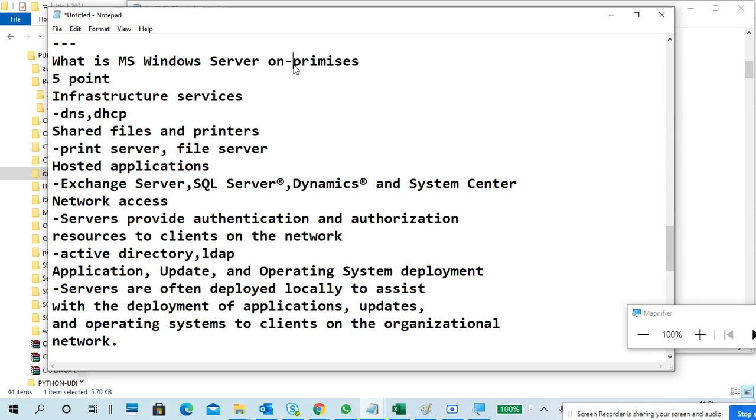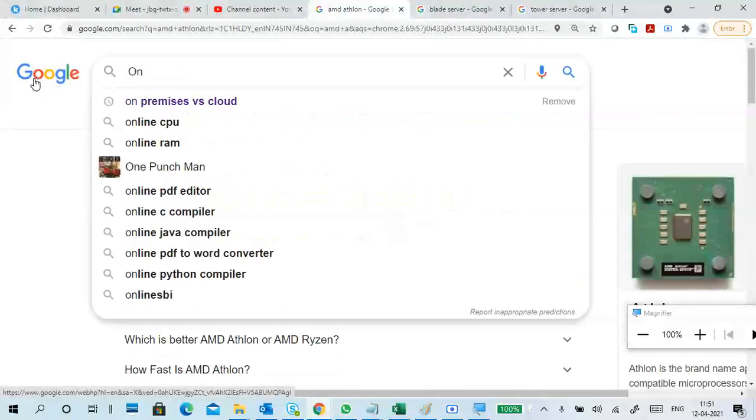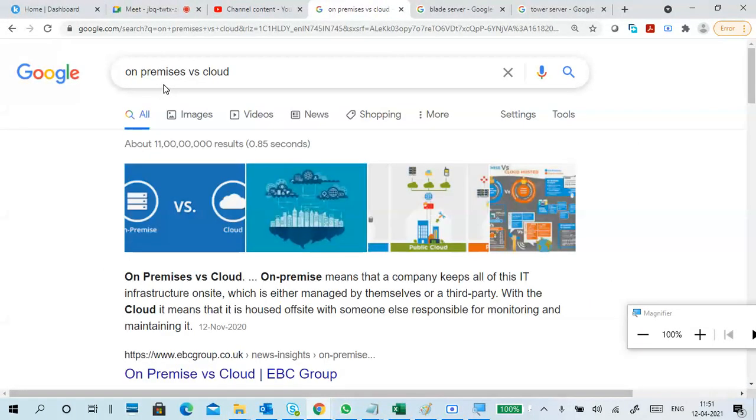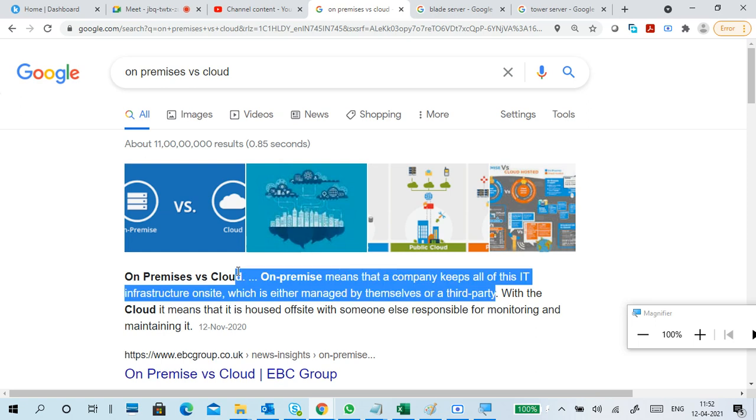On premises means in your organization, within your LAN connection, within your intranet. The company keeps all IT infrastructure on site, which is managed either by themselves or by a third party. So that is on premises.